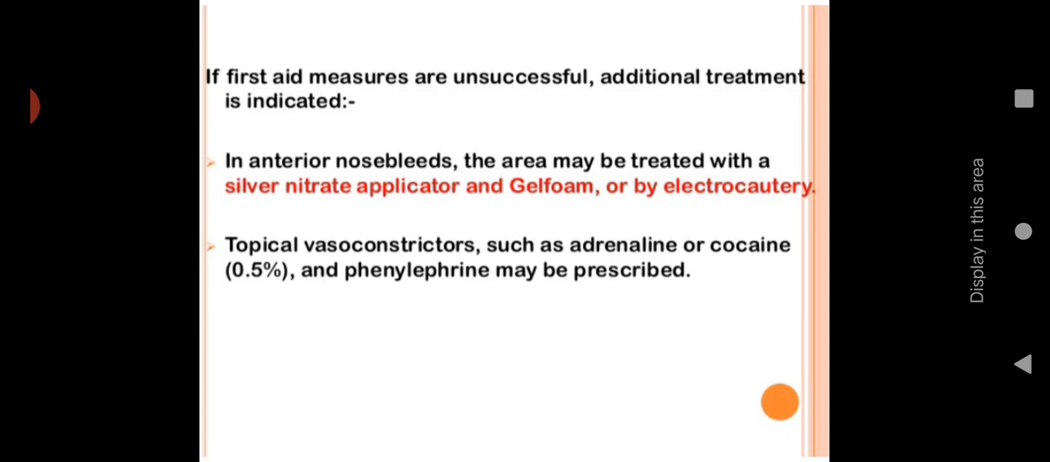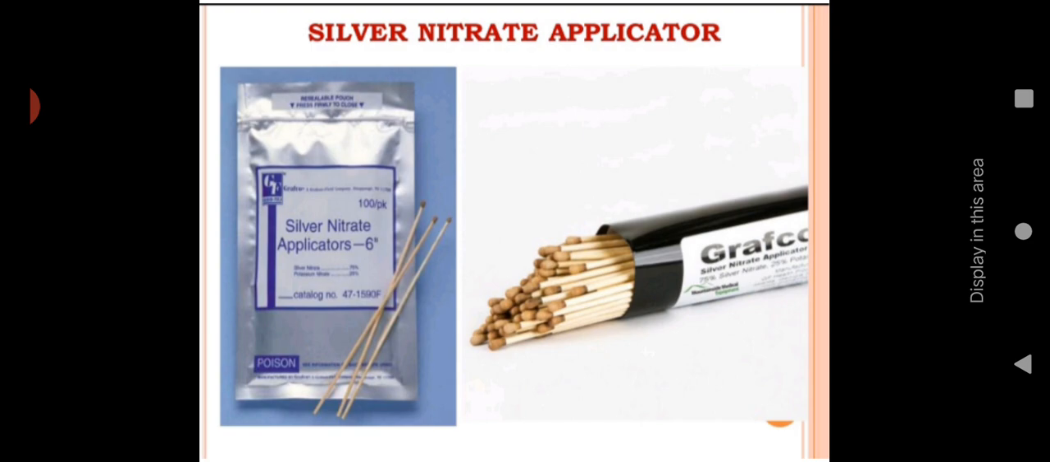And topical vasoconstrictors also we can give. Vasoconstrictors help to constrict the blood vessels, narrowing them, such as adrenaline, cocaine, and phenylephrine may be prescribed. Let us see what measures we are going for in anterior nosebleed. First of all, the silver nitrate applicator will look like this. On the tip of the portion, you can see that silver nitrate is applied, and this we are inserting into the nose.